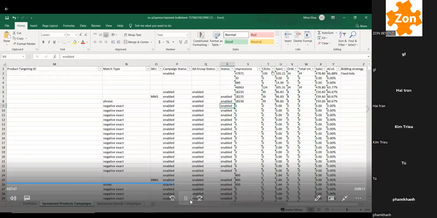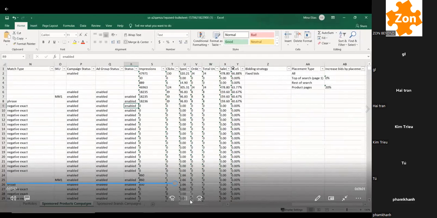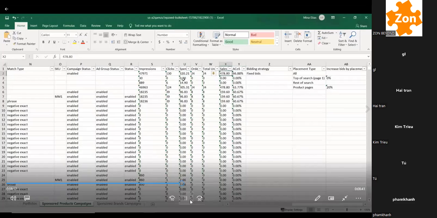Clicks are how many people clicked on your ad. Spend is how much money you spent. Orders is how many orders that ad brought in. Total units is how many units. Sales is the revenue, which is your units multiplied by your sale price. ACOS is the important metric that everyone uses, and it's basically the spend divided by the sales. So if you take spend and divide it by sales, you will get the ACOS in percent, and it's basically what percent of your sales did you have to spend on advertising to get those sales.